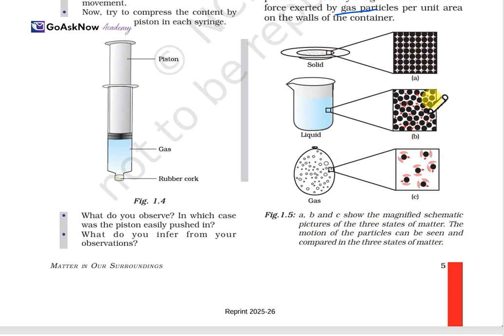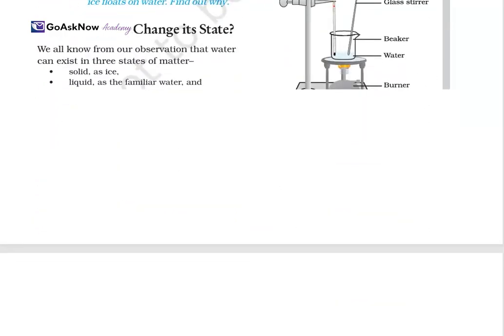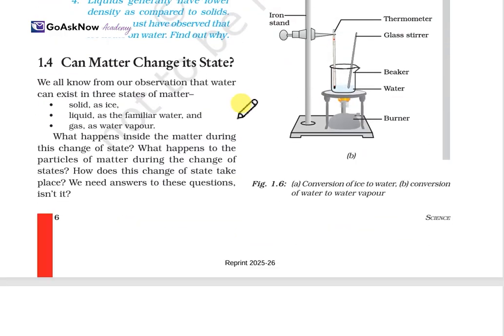So whenever you are giving the example for solid, liquid and gas, you can easily use these diagrams. With the help of these diagrams, you can explain all three states of matter: solid, liquid and gas. Now, can matter change its state?